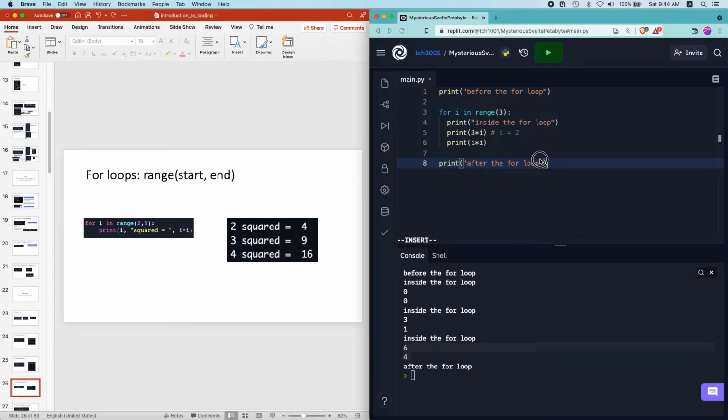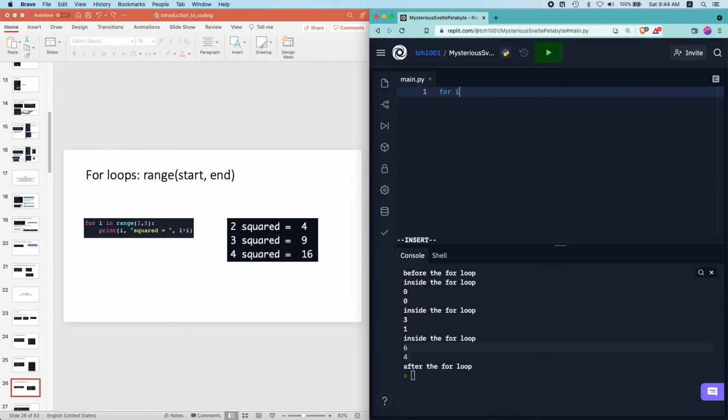So for example, if I have a for loop over here, for I in range 2, 5. Same syntax: I write the keyword for, and I write the variable name to keep the counter variable, to keep track of the iterations, and I write in range. Range basically generates a range of values. So in this case, range will be the values 2, 3, 4.